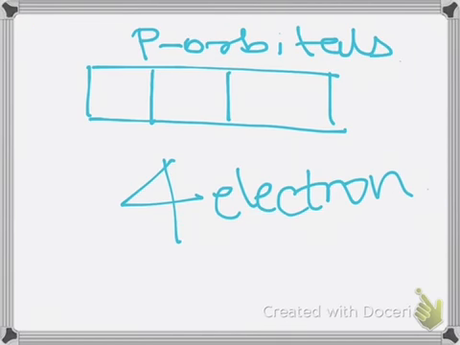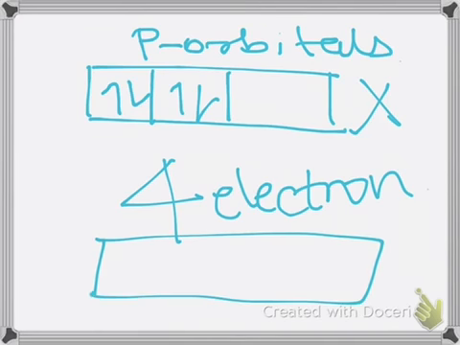So when several orbitals of equal energy are available, the electrons first fill singly, meaning 1 2 3 and then 4. It won't go like this. This is wrong. The right way is to fill them singly first and then go on doubling.